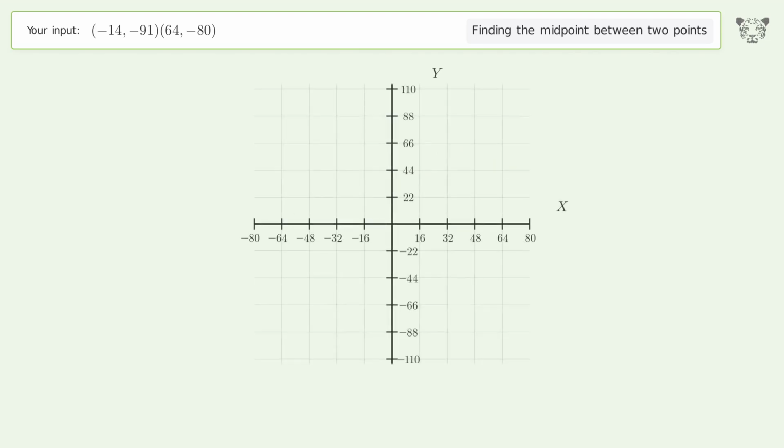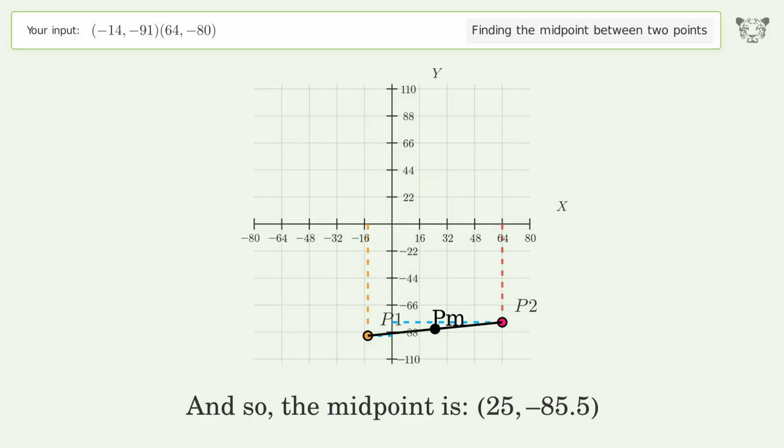And so, the midpoint is 25, negative 85.5.